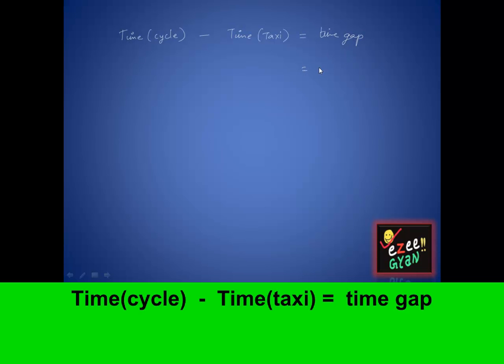Okay, so let's again write down the thing. It's time taken by the boy to cycle minus time taken by the boy who went by taxi. See, why are we writing cycle first? Because the time taken by the one who's riding the cycle will be more. So you can subtract more minus less. You cannot subtract less minus more. So more minus less is your time gap, right? And the time gap we have just calculated, it's 350.